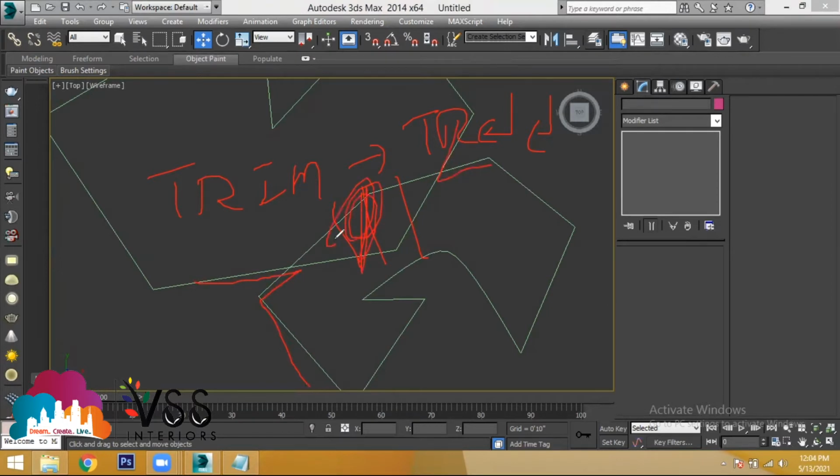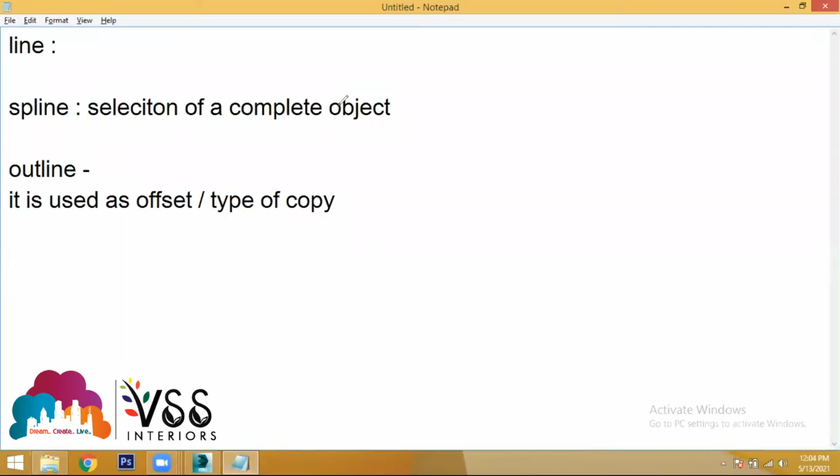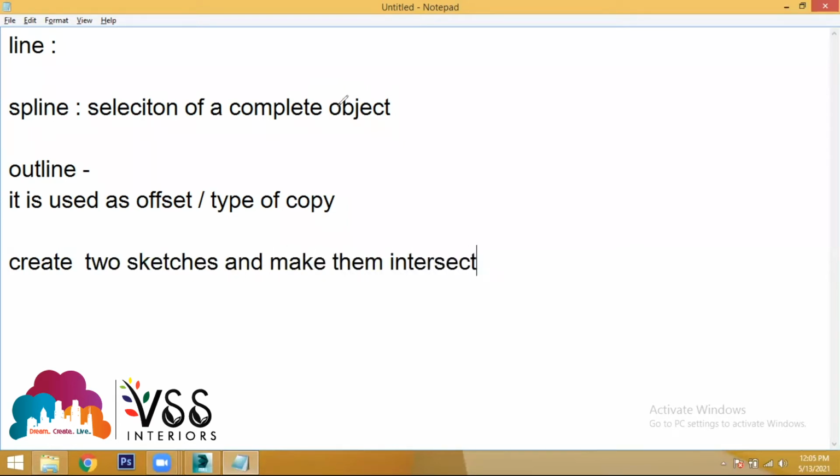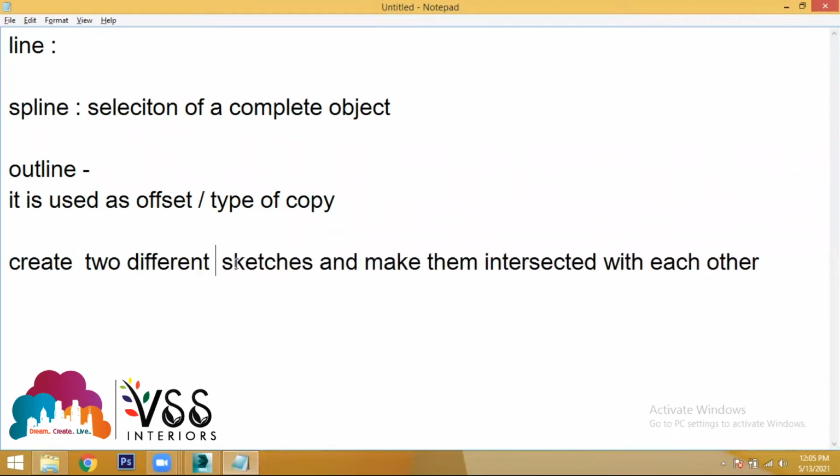If you want to use the tool called trim in 3ds Max, first what you do is create two sketches and make them intersected with each other. Create two different sketches and make them intersected with each other.